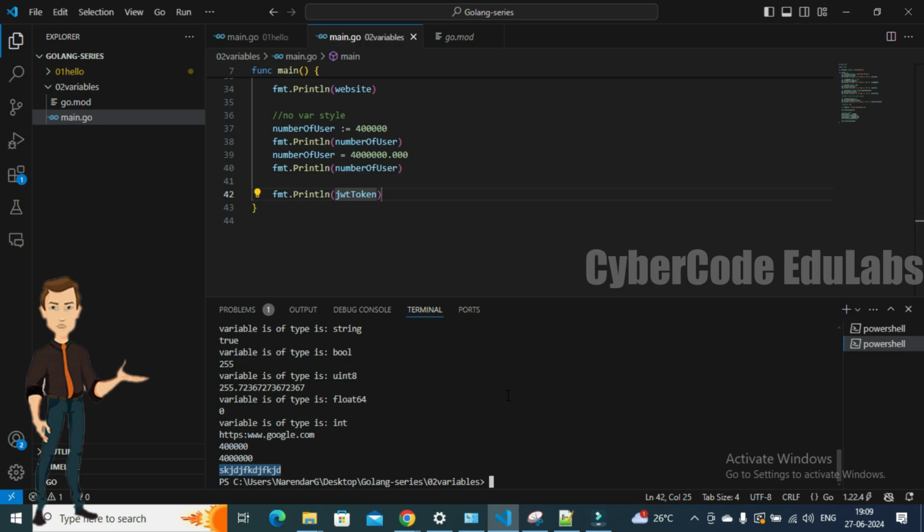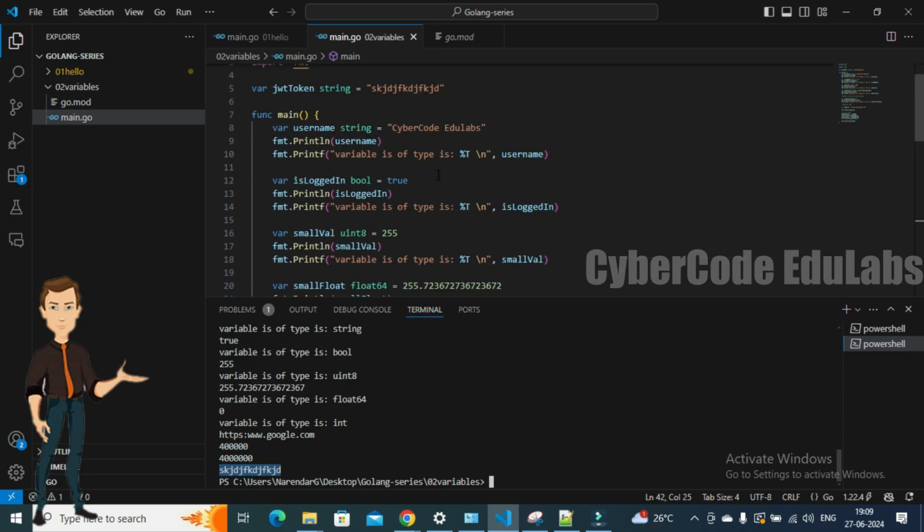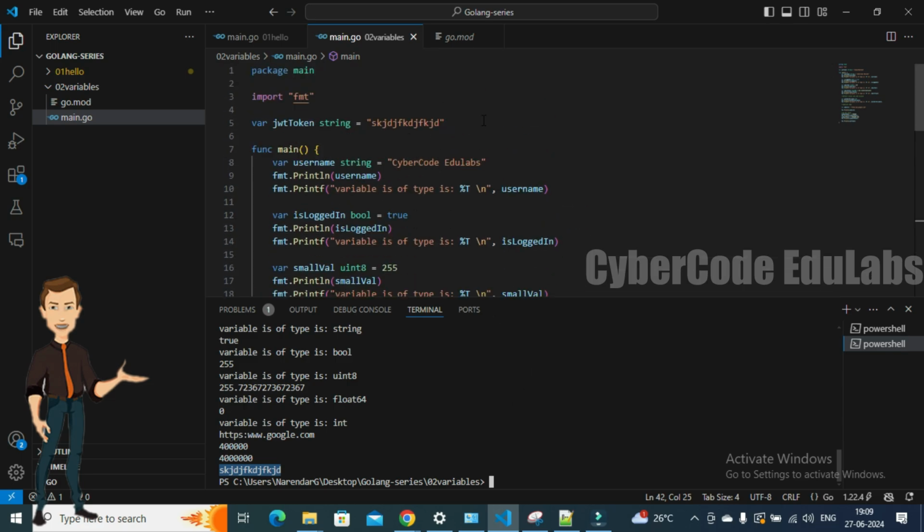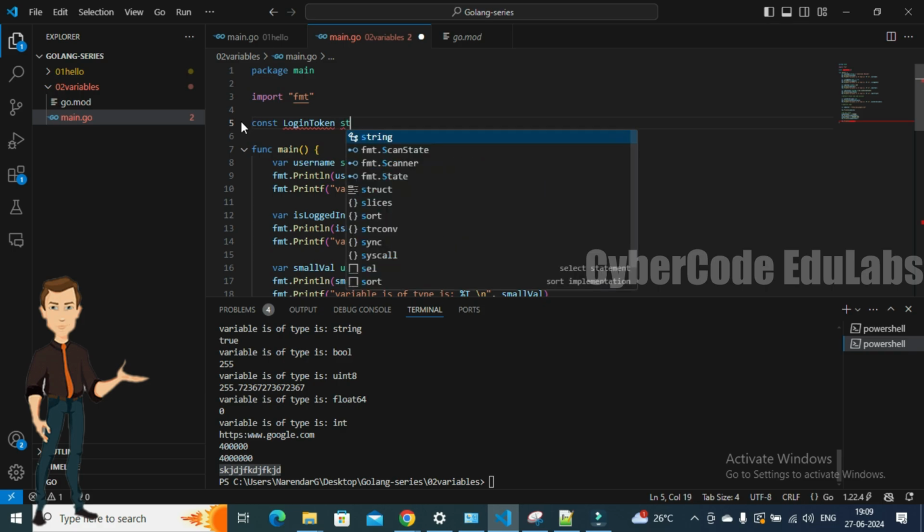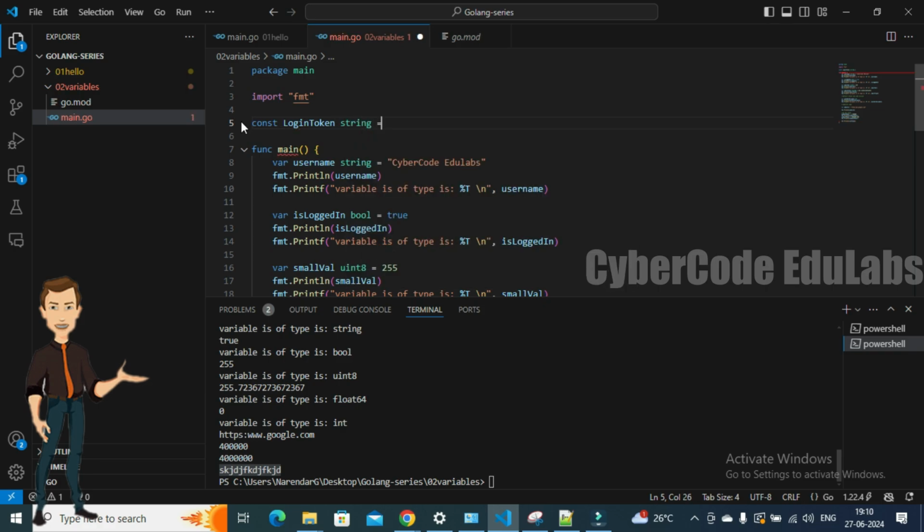So now we need to focus on the constants. While declaring the constants, you need to be very, very careful here. Let me go ahead and first remove this one. A constant variable is declared by using the const keyword here, and then let me use some login token, and the type will obviously be string here, and let me use some random value.